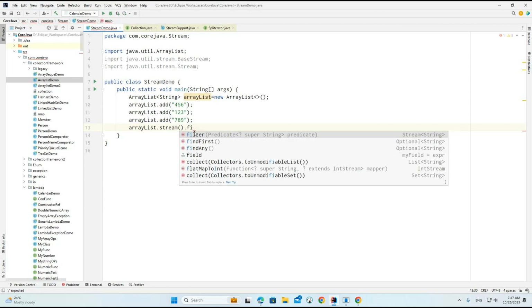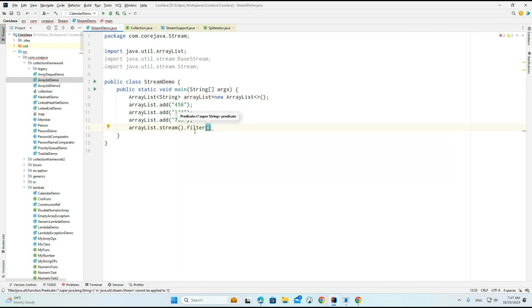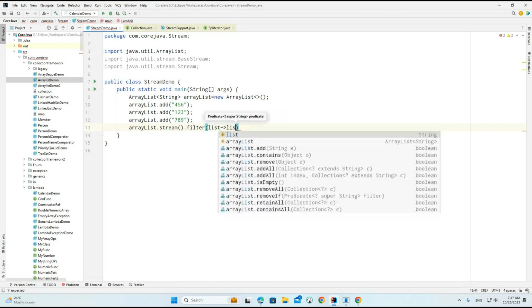Now whatever we discussed so far, we discussed the filter. I am calling the filter method. So what exactly will the filter do now? Here I am trying to provide the list, and if this particular condition is met... these are the methods that return a boolean. So list.add you can do here, contains, remove, anything you can check.